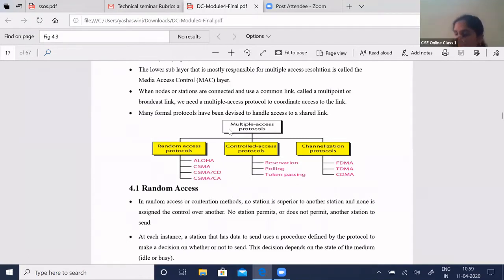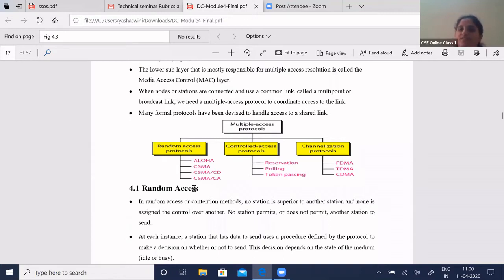In this case, how can you decide? For example, in our network we have 5 devices, say device 1 to device 5. How will you decide which should start transmission of data, that is, which is the sender and which is the receiver? To decide all this, there are certain protocols which say which particular station has to send data and which other stations should receive data. Random access is also called the contention method.